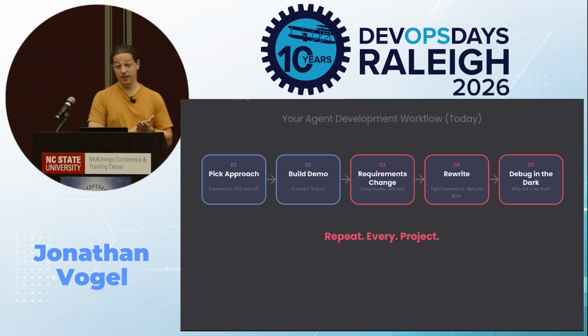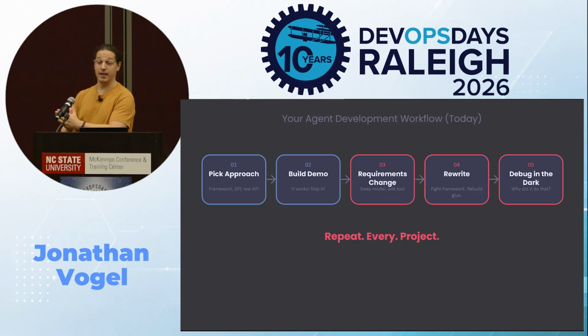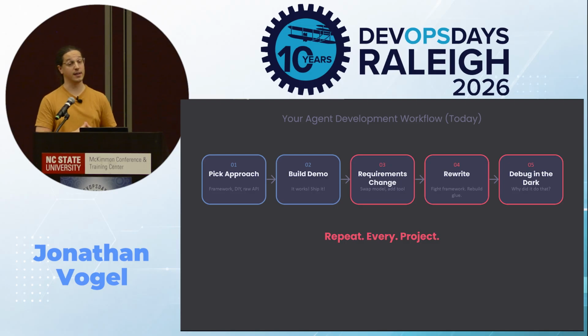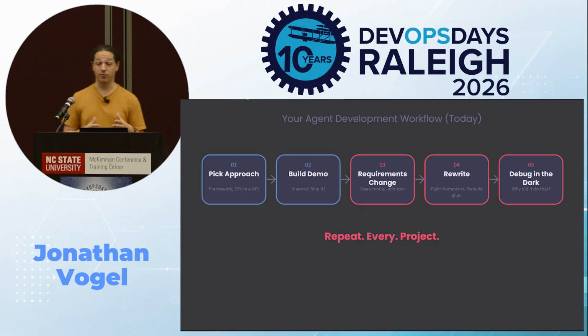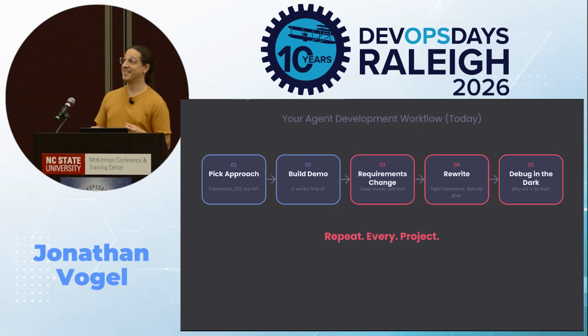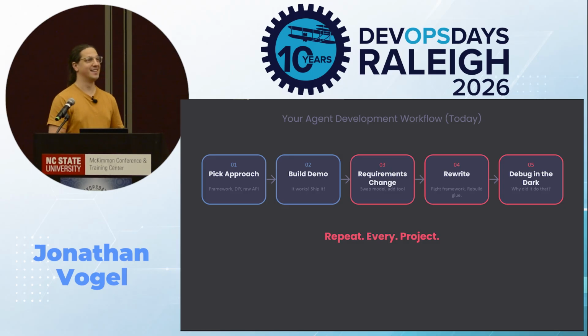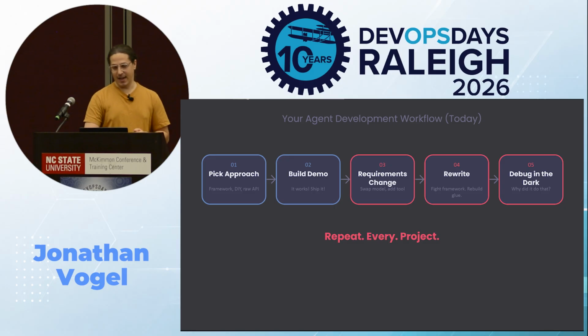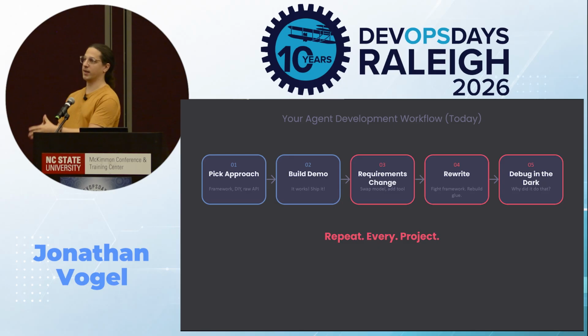Step 5, something goes wrong in production. The agent chooses path A and you were expecting path B. Why? You're reading logs that tell you nothing. It's a black box, whether that's the framework internals or your own messy code that you scrambled together to ship on this PM deadline. And you repeat this for every project, every time you switch around. The pace of AI is moving quickly, so we're seeing new models launching with extraordinary capabilities from various different providers.